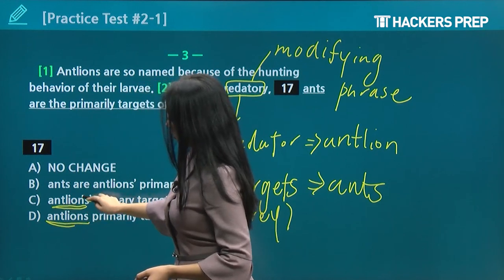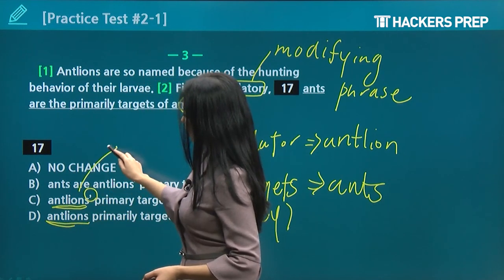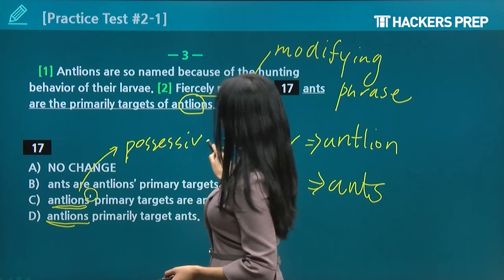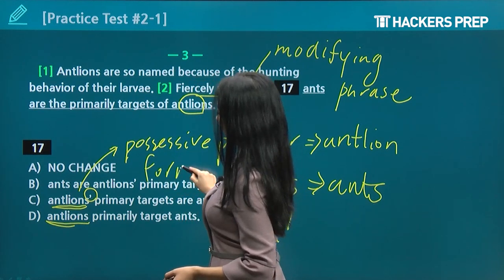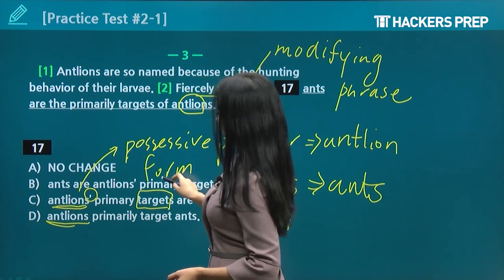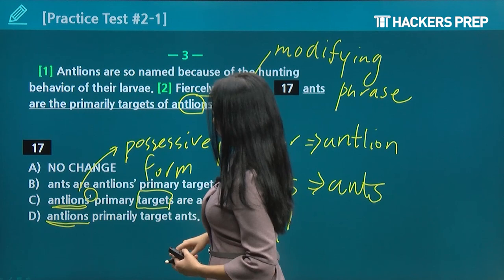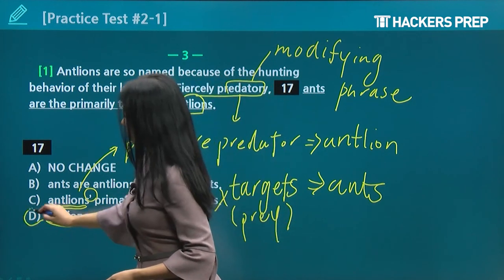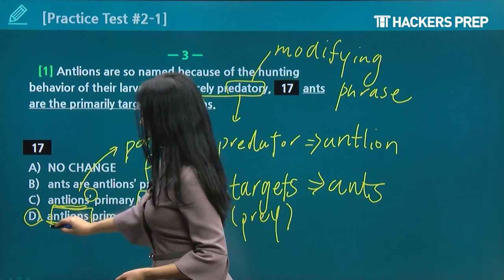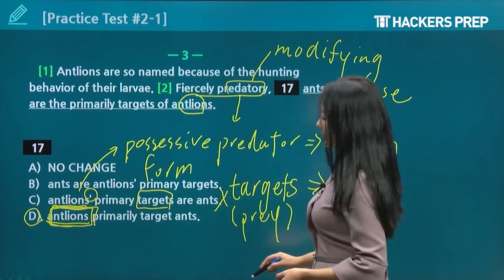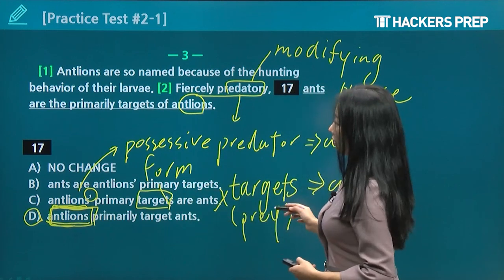But then notice here, this one has an apostrophe, which means possessive form. So the actual subject of C is not antlions, it's targets, because "antlions' primary targets" is the subject. So C would be wrong, and D would be the correct answer, because of the subject antlions. It's not targets, that's the subject.